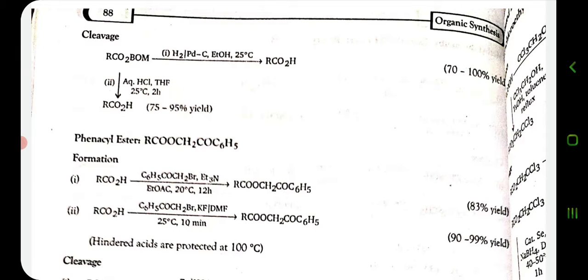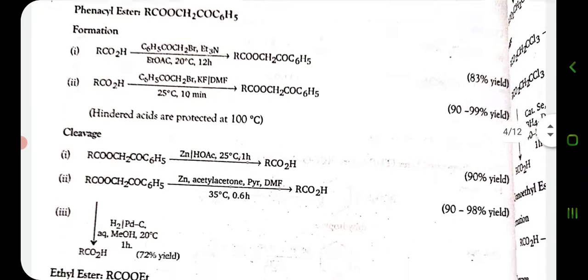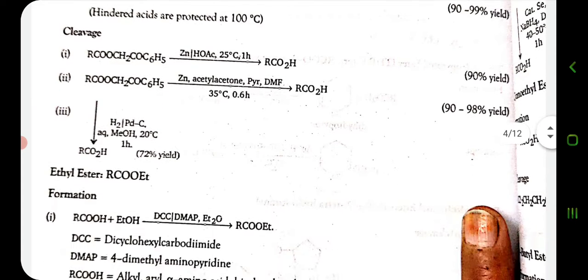Carboxylic group is also protected by the formation of phenacyl ester. It is converted into phenacyl ester and cleavage is done. These are the examples for the protection of carboxylic group.